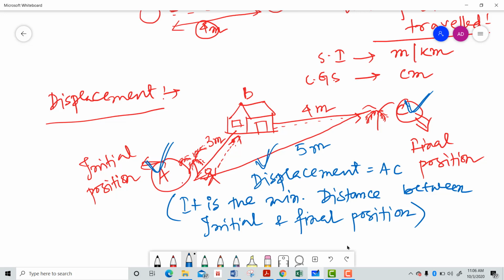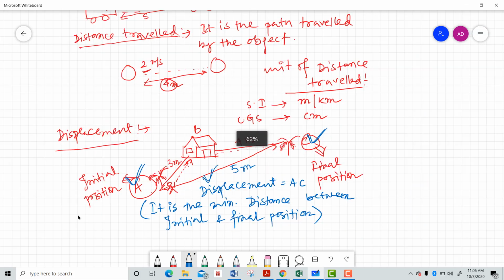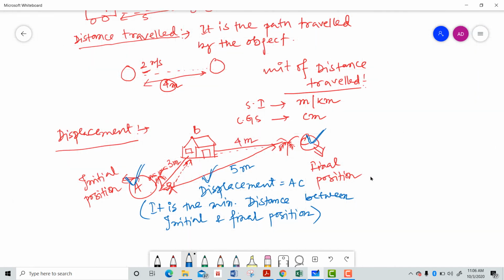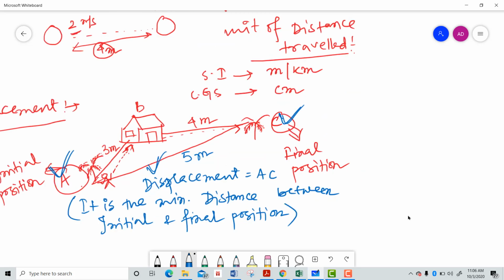We have just covered the topic displacement. Now if I talk about the SI and CGS unit of displacement, that is the same as for distance traveled. The SI unit of distance traveled is meter or kilometer, and in the case of displacement also, that is the same. Let me write it down.